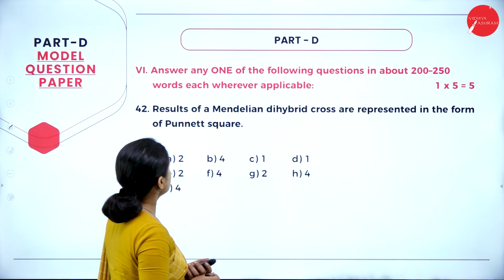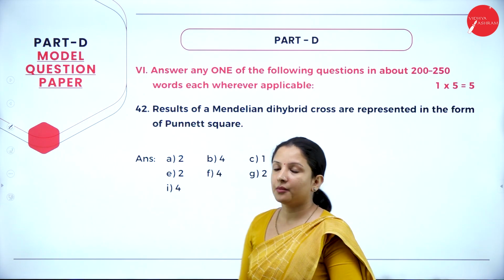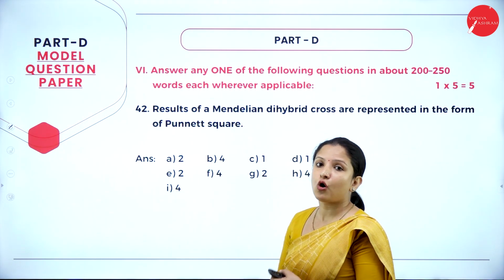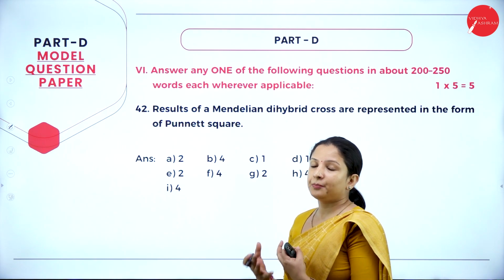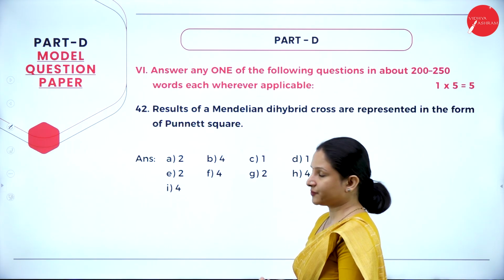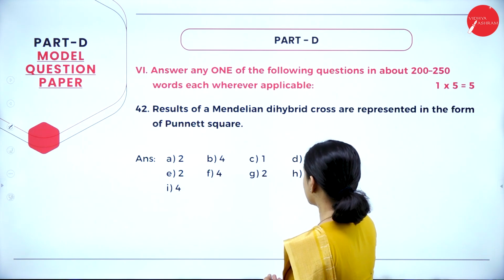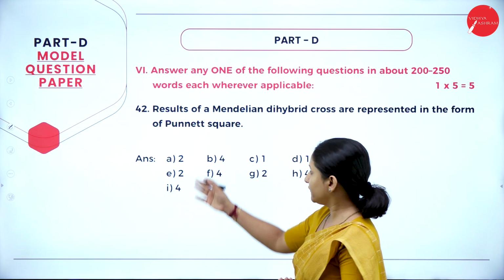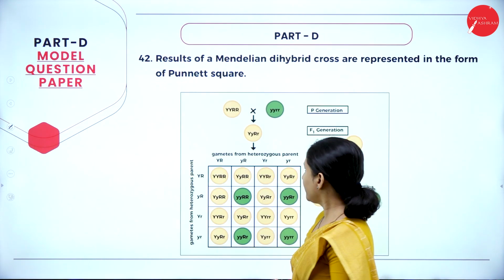So next question, that is the next main under part D. Here they have given what look like competitive questions, a puzzle kind, so we need to be very careful in solving it, especially under this section. Results of a Mendelian dihybrid cross are represented in the form of a Punnett square. I have given the answer here. We'll look into the Punnett square first.